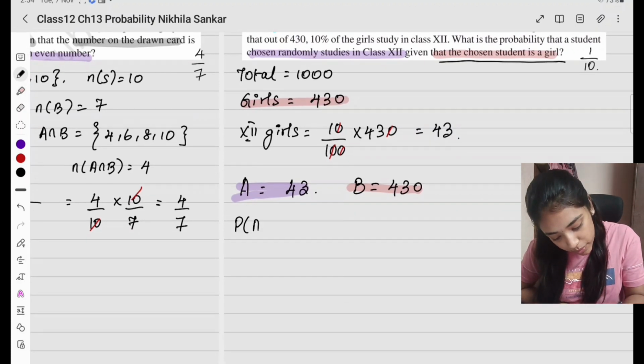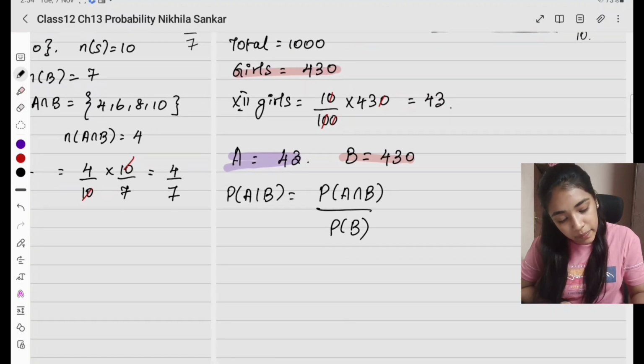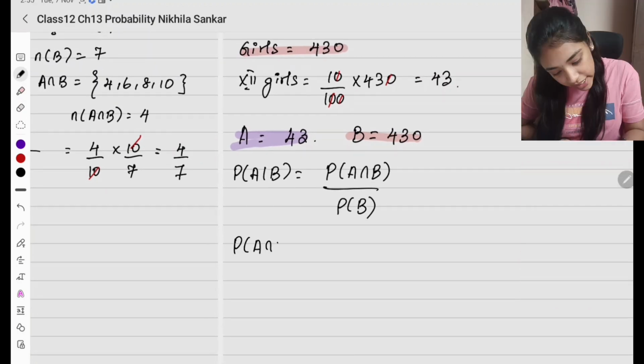Now I need to find the probability of A given B, which is probability of A intersection B divided by probability of B. இப்போ probability of A intersection B என்ன?